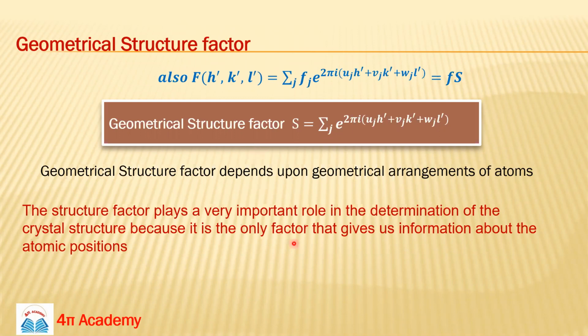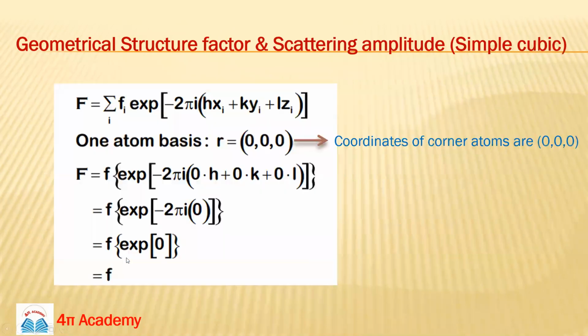diffraction, because as we have already told you, it is the deciding factor, telling you which planes will diffract from your crystal structure. So it will finally give you the information about the atomic positions. Now we will see this geometrical structure factor for different types of cubic lattice. First we will see the simple cubic lattice.